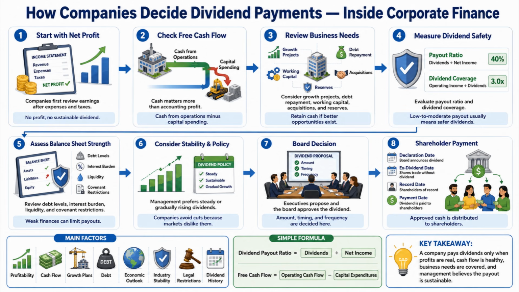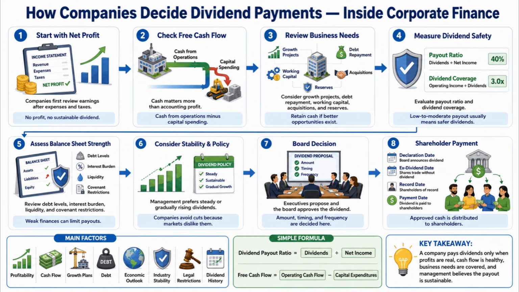The company may need money for growth projects, debt repayment, working capital, acquisitions, or emergency reserves. Therefore, if the business has better opportunities to use the cash internally, it may keep the money instead of paying a dividend. Then, the company measures dividend safety by looking at important ratios such as payout ratio and dividend coverage.